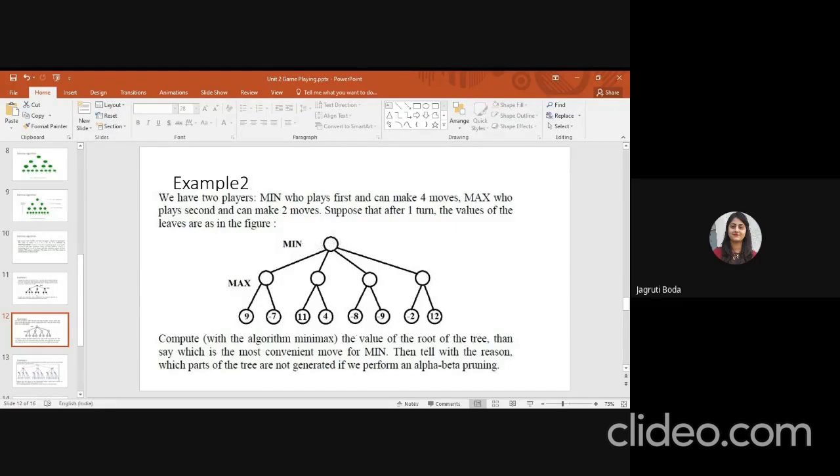Write your answer in the chat box. Give me the answer of this example.